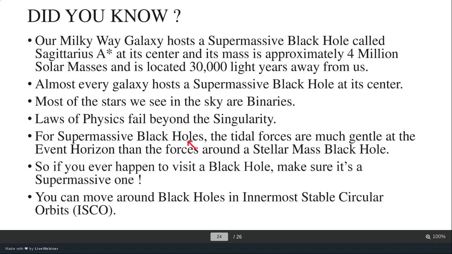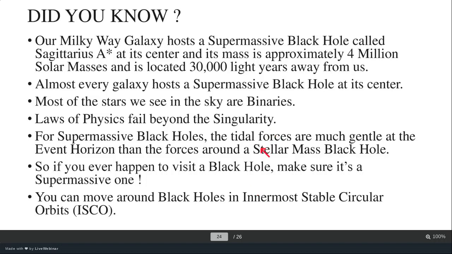The laws of physics fail beyond the singularity. So we don't really know what lies beyond the singularity of a black hole. The space-time, as we know, is not defined beyond the singularity. For supermassive black holes, the tidal forces are much gentler at the event horizon than the forces around stellar mass black holes. So basically, if you want to go visit a black hole, always make sure it is a supermassive black hole, because if you go around a stellar mass black hole, the tidal forces will be so high that they will rip you apart in fractions of seconds.